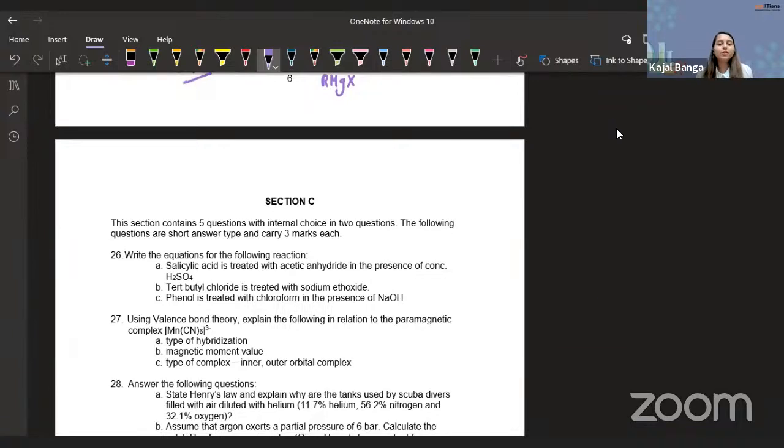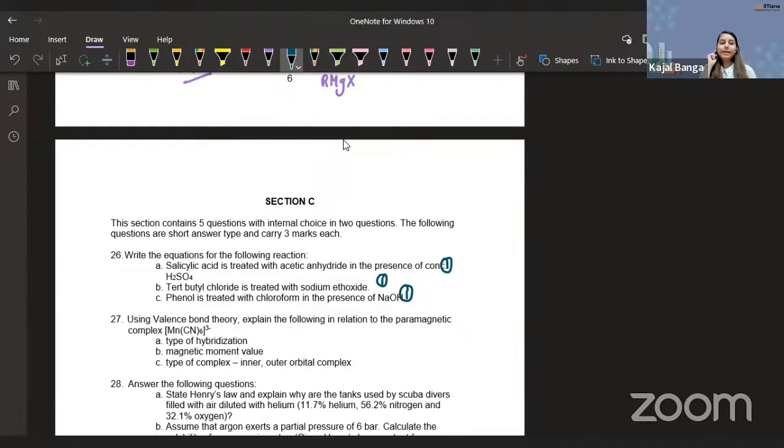Now in section C, guys, you have 5 questions. Internal choices are given. The questions are short answer type questions, so they carry 3 marks each. I would not recommend you to go beyond 3 to 4 lines. If an explanation is included, perfect. So guys, for question 26, you have 3 parts. Every part is worth 1 mark. So you just have to write the equation.